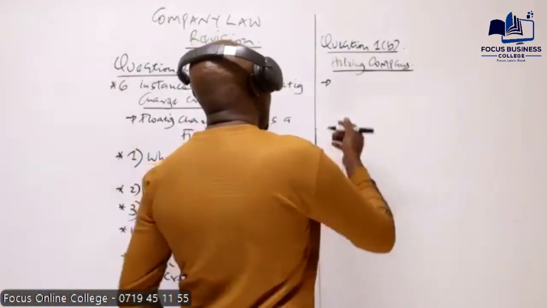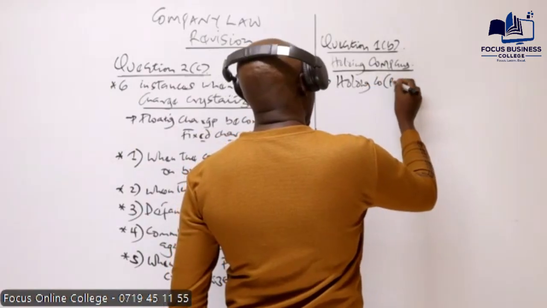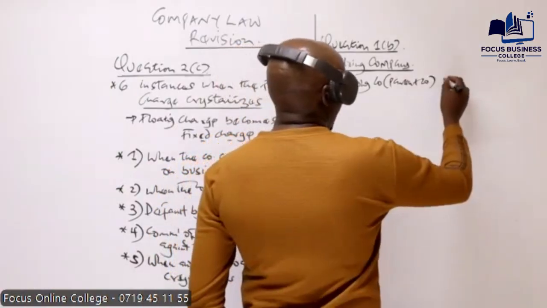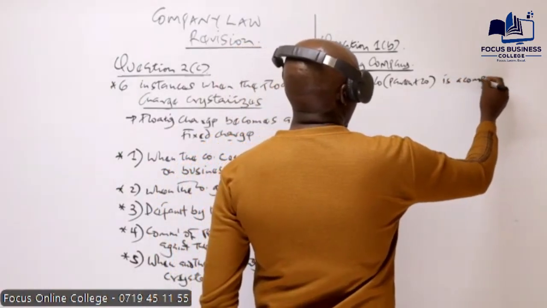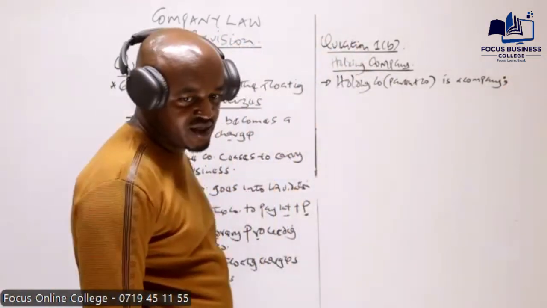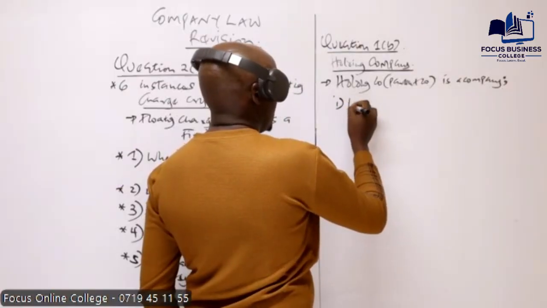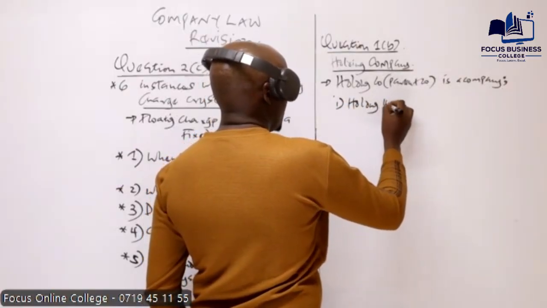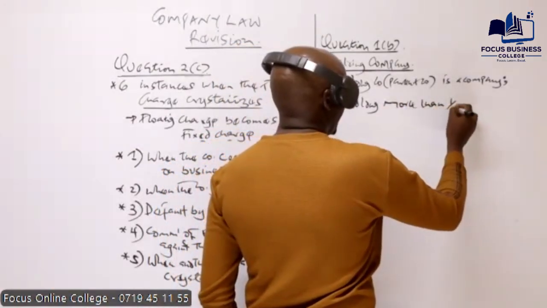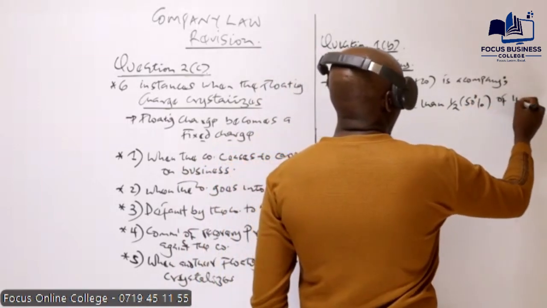And actually, we say a holding company, remember, this one can also be known as the parent company. A holding or parent company is a company, number one, holding more than half, or basically more than 50% of the shares.